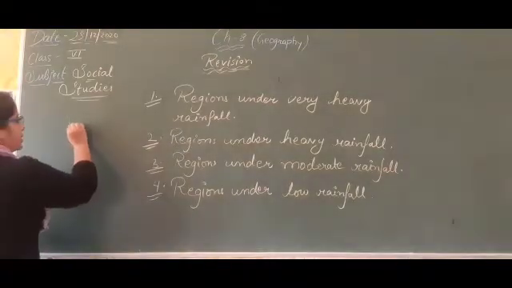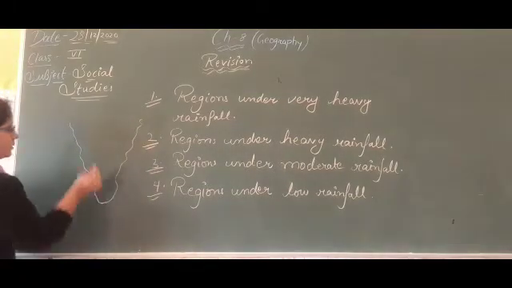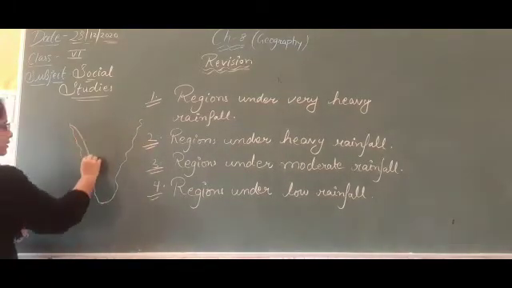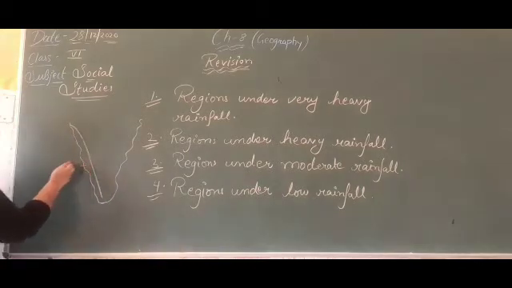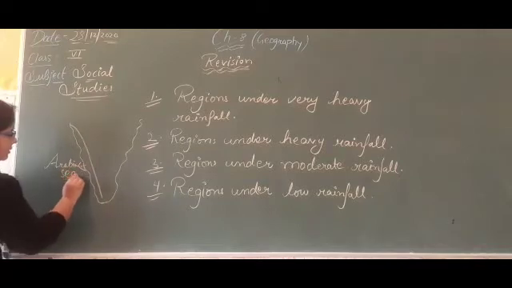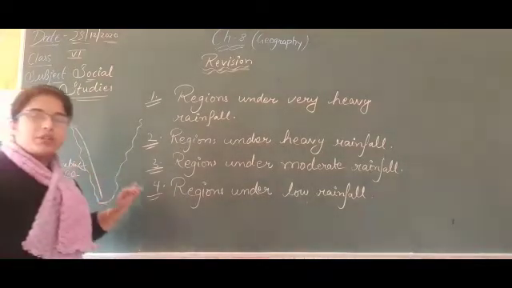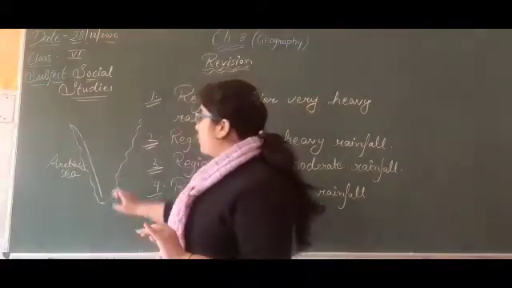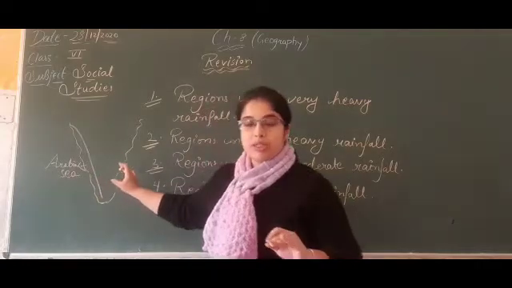This one is our southern India, and this is the western coastal area of India. The western coastal area is affected so much by the Arabian Sea. The monsoon winds over there blow from the Arabian Sea.